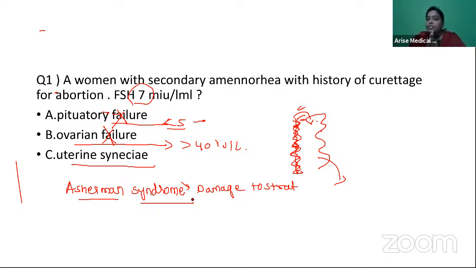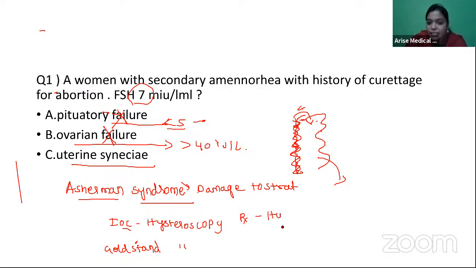Once they have the adhesions, obviously there is no regeneration of the endometrium, so they will present with amenorrhea. How do you investigate this? The investigation of choice is hysteroscopy. As well, the gold standard is hysteroscopy. Treatment is hysteroscopic D&C.